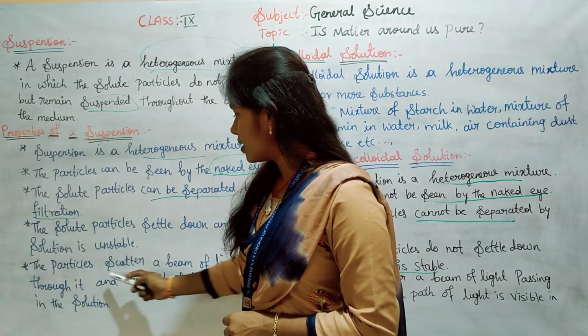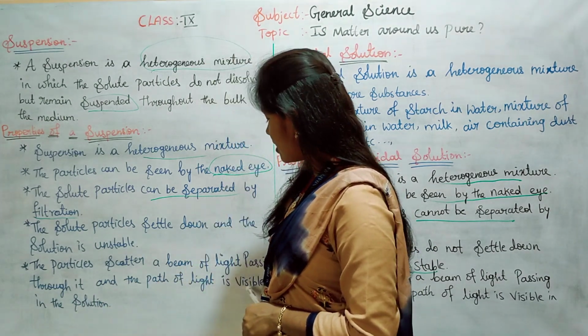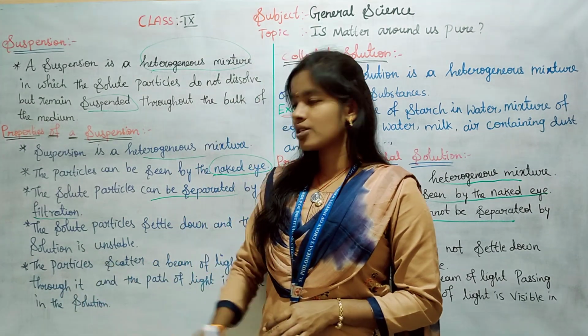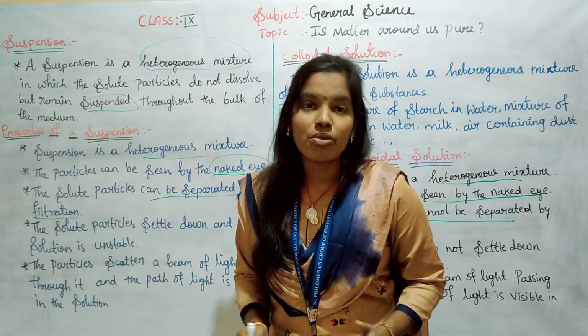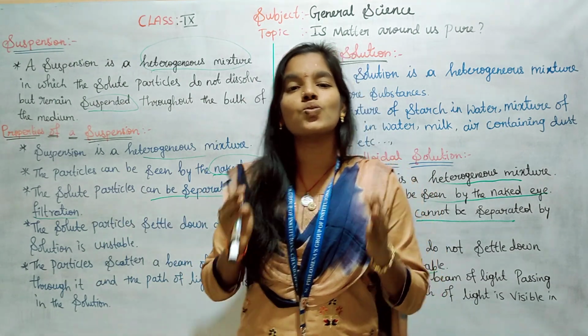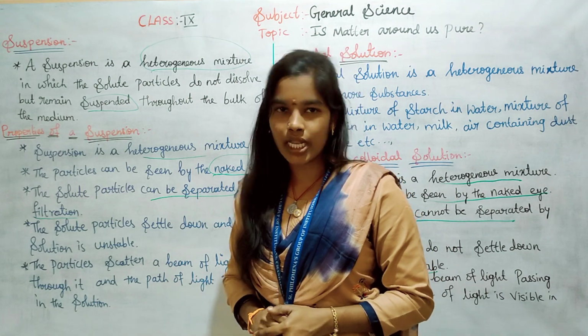Next, the particles scatter a beam of light passing through it, and the path of light is visible in the solution. So in the case of suspension, the particles scatter a beam of light, and the path of light is visible in the solution.